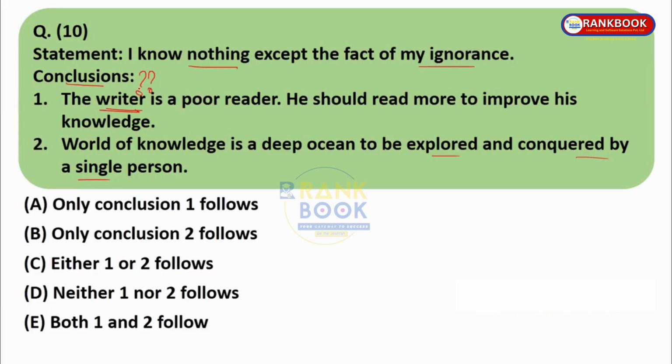Now again we will see the statement. The writer is a poor reader. Where does it say that the writer is a poor reader? The person might be a very good reader, but still the person might not know anything. So the person might be a good reader, but still might not be knowing anything. So again this is a doubtful thing. Again we'll see what more we can search over here.